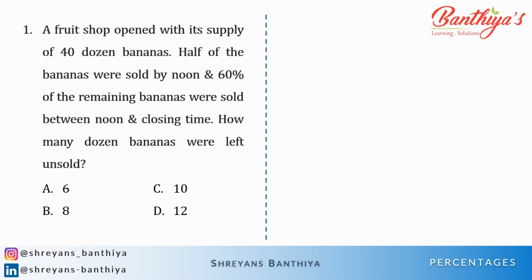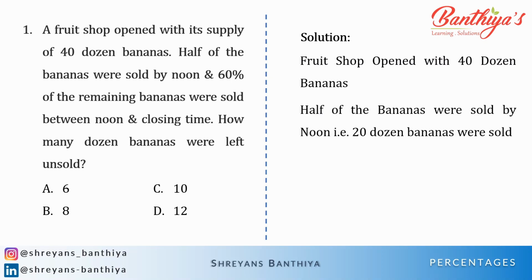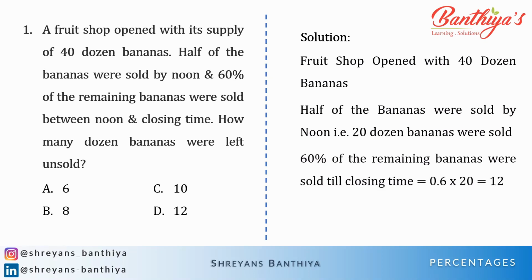Now let's see the basic method, and the basic method is the same. So the fruit shop opened with 40 dozens of bananas. Half of the bananas were sold by noon, that is 20 dozens were sold. So 60% of the remaining bananas were sold till closing time, that is 0.6 into 20 is 12. So 20 minus 12 equals 8 dozen bananas were left unsold.